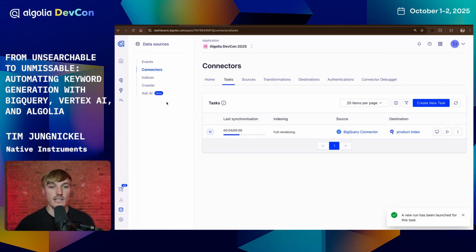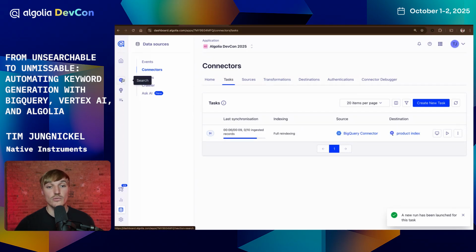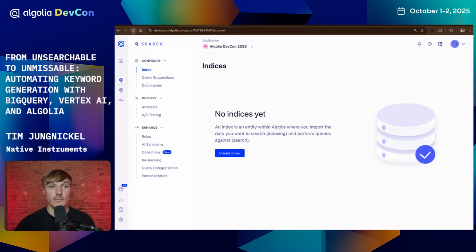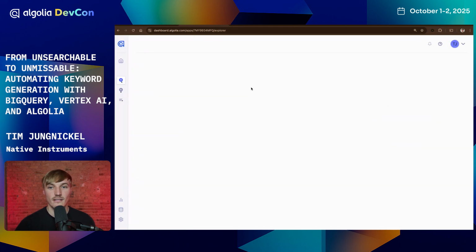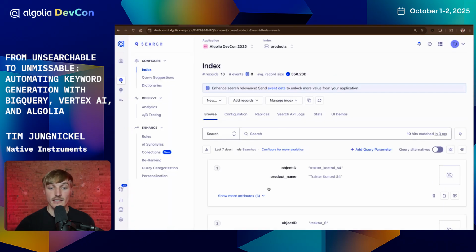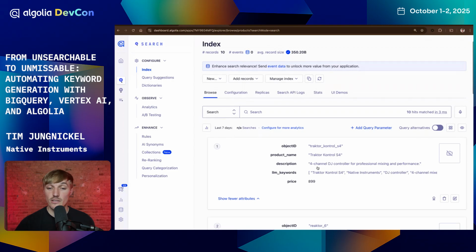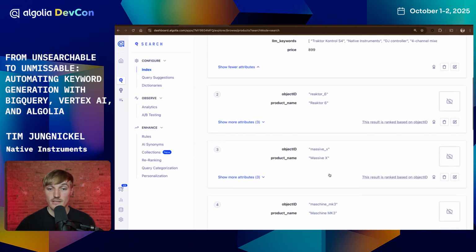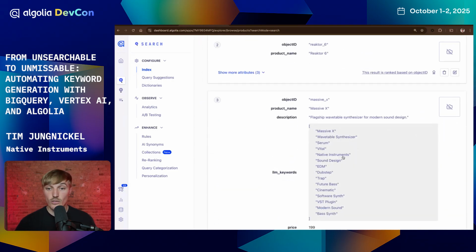And if I move over to my index again and refresh this page, we now have our product index. And this product index has all the attributes that we need to power a good search. As you can see here, we have all of these keywords that we just created using Vertex AI in our index as the property LLM keywords.